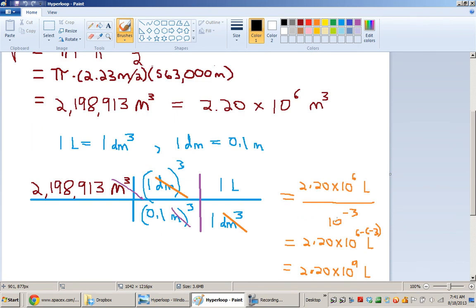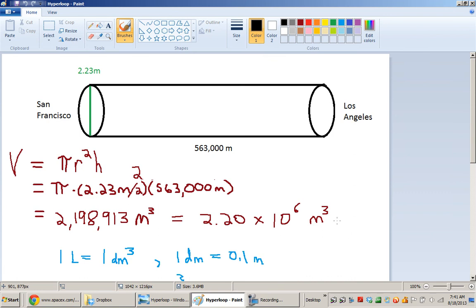This is a big number. It's actually 2.20 billion liters. Billion with a B. Like 10 to the 9th. Like billionaire kind of billions. Ooh. So that's a lot of volume. It would be a big project if it ever happens.